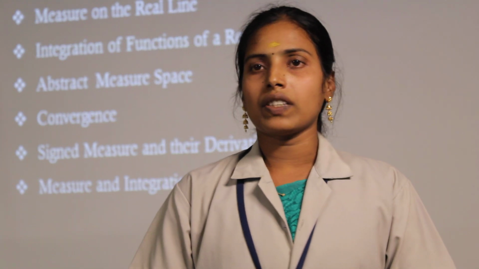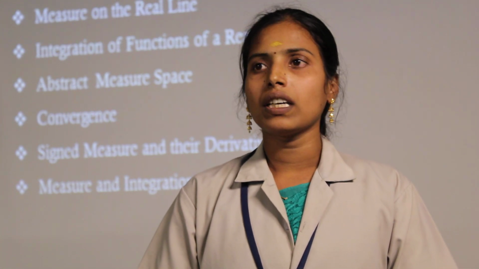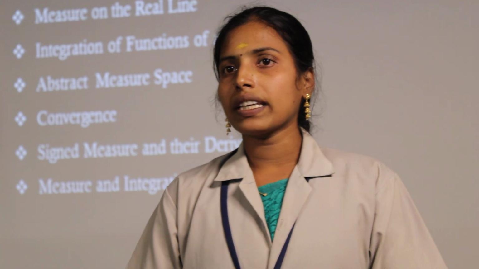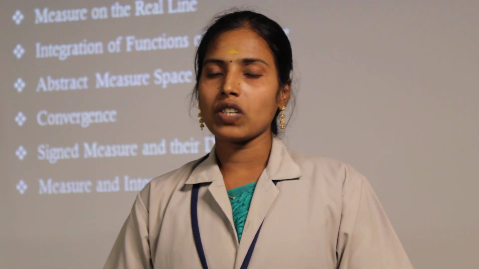Next, measurable set. The set E is Lebesgue measurable, or more briefly measurable, if for each set A we have m*(A) equal to m*(A intersection E) plus m*(A intersection complement of E).